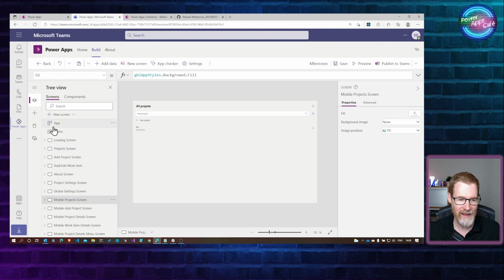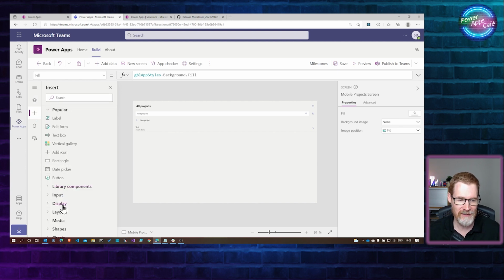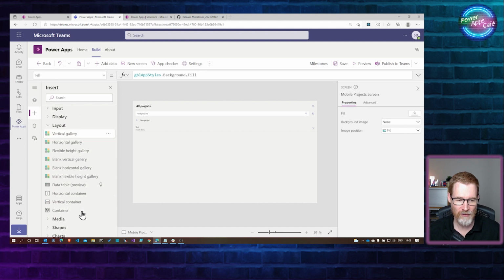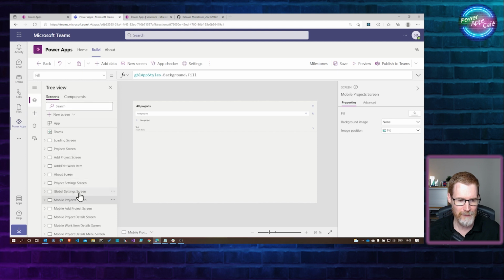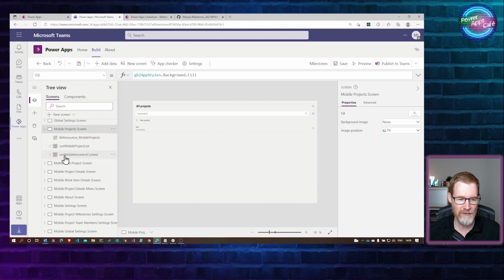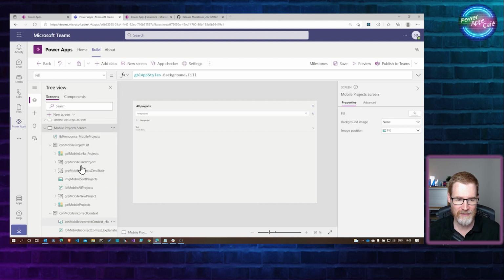If you go into Add Plus, you can see down in layout we've got these options for horizontal and vertical container and container. I don't think this app is actually using those, because if we look at these containers here, these aren't responsive containers. We've just got normal containers and groups.